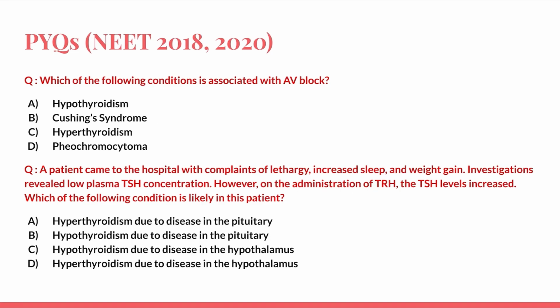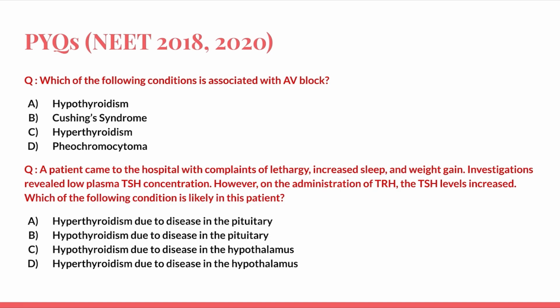Second question, a patient came to the hospital with complaints of lethargy, increased sleep and weight gain. Investigation revealed low plasma TSH concentration. However, on administration of TRH, the TSH levels increase. Which of the following conditions is likely in this patient? So first we need to determine whether it is hyperthyroidism or hypothyroidism. Then we will decide the level of defect.